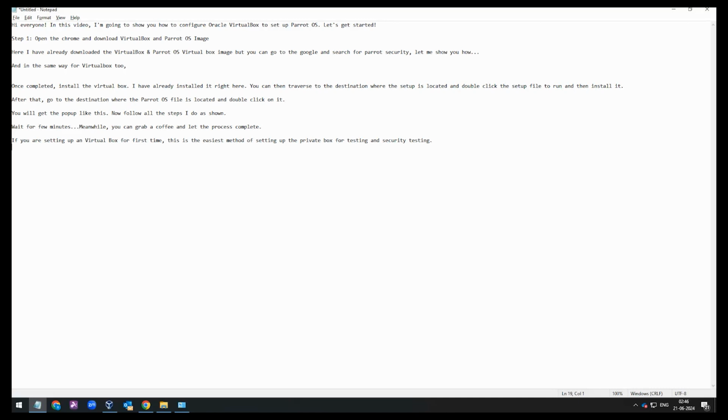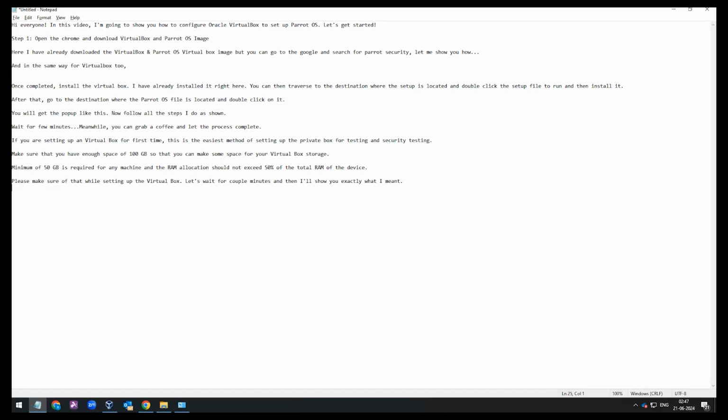If you are setting up VirtualBox for the first time, this is the easiest method of setting up a private box for testing and security testing. Make sure that you have enough space of 100 gigabytes so that you can make some space for your VirtualBox storage. A minimum of 50 gigabytes is required for any machine, and the RAM allocation should not exceed 50% of the total RAM of the device. Please make sure of that while setting up the VirtualBox. Let's wait for a couple of minutes and then I'll show you exactly what I meant.